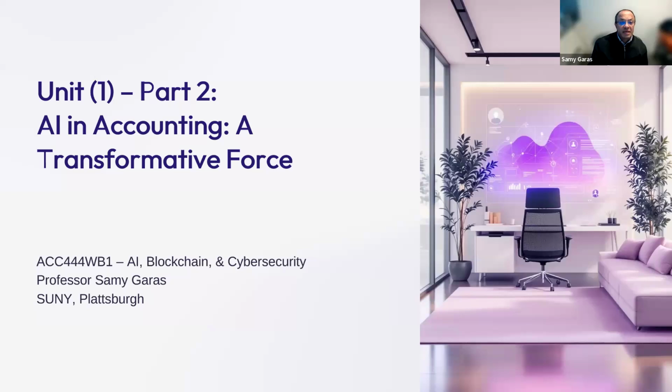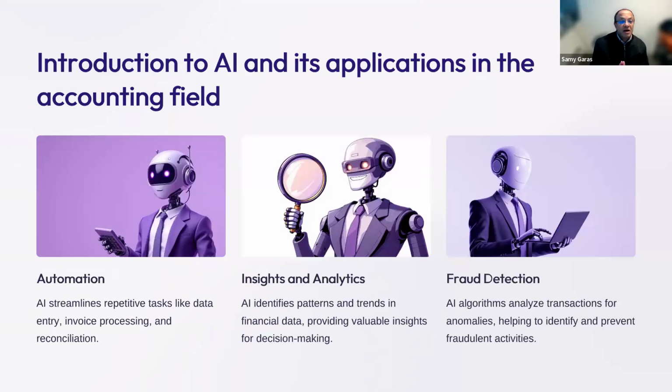So as I said, AI is making a huge revolution in the accounting field. How is AI going through the different aspects of accounting? Number one, automation. In different RPA tools like UiPath, Automation Anywhere, and Blue Prism, we can see that some bots were developed that can take the information from documents like invoices and then do the data entry.